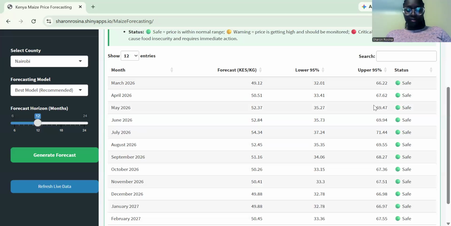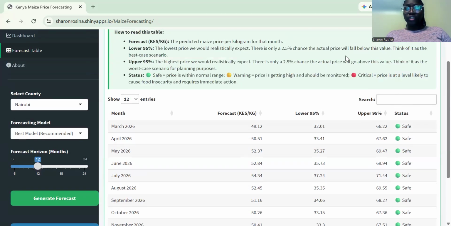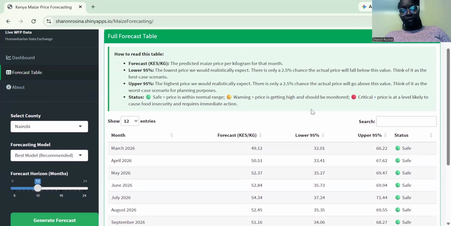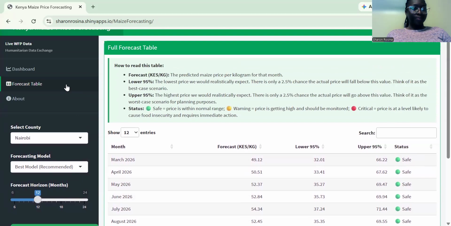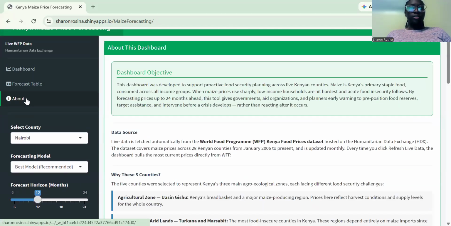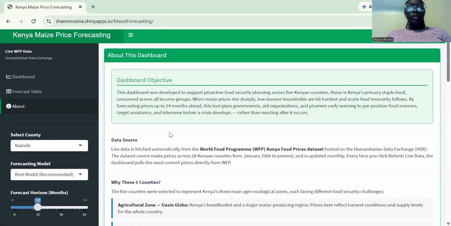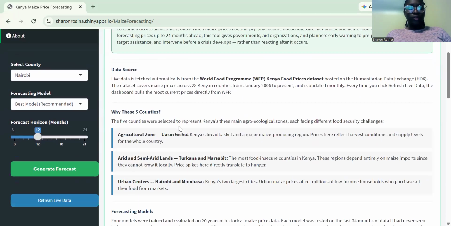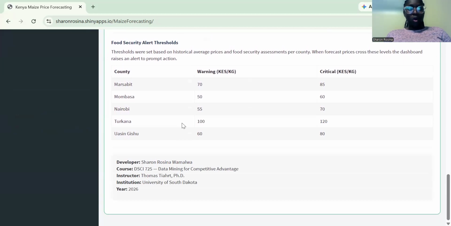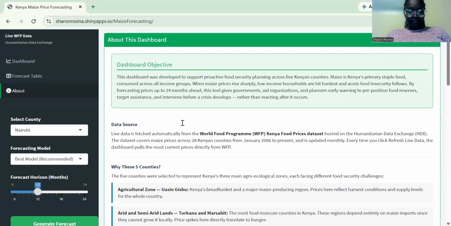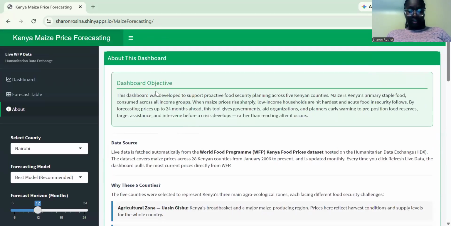The upper, which is the 95%, is the worst case scenario for planning purposes. The status column, as I had explained initially, uses different colors for us to know if you're in the safe, in the warning, or in critical, just to ensure we plan properly. Now, moving on to the About section. About gives the user some information to understand what the dashboard is all about. It explains the objective of the dashboard.